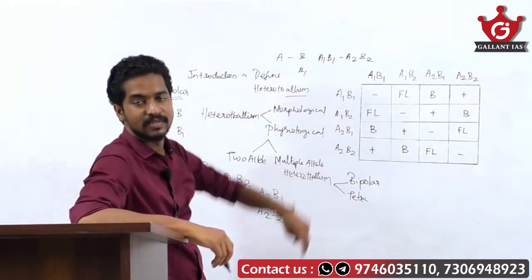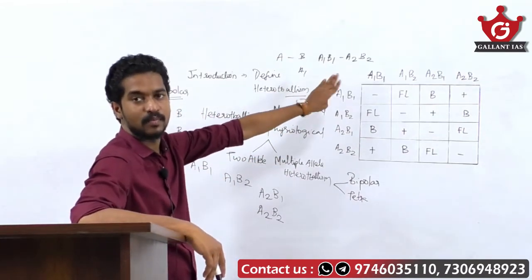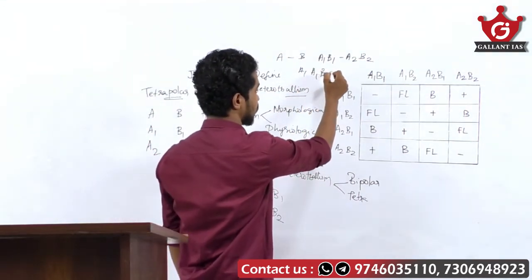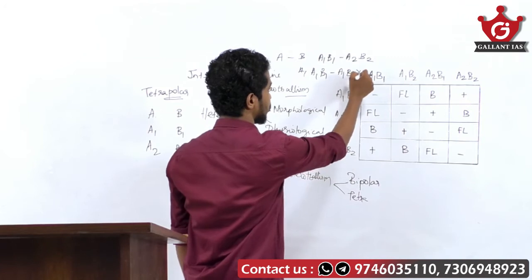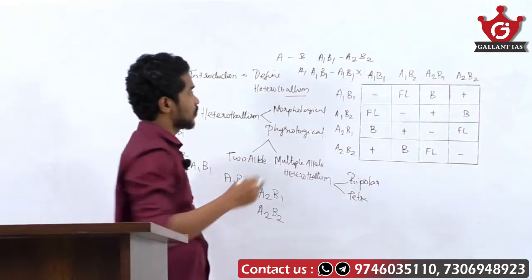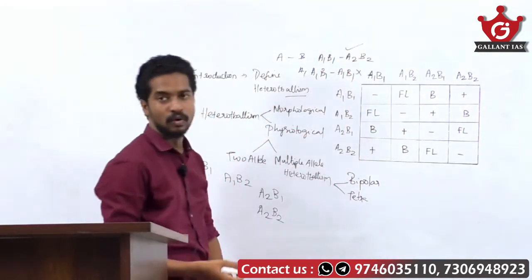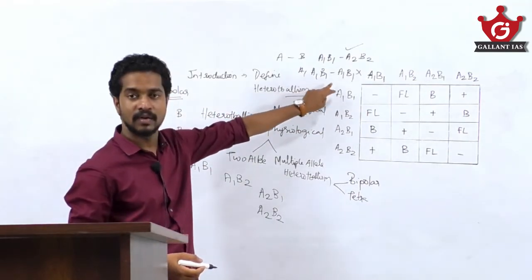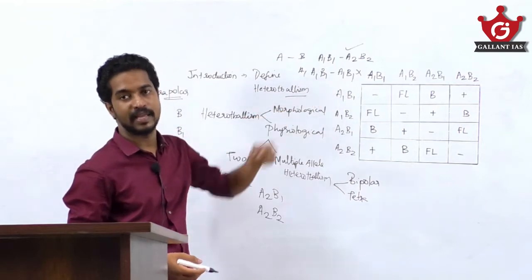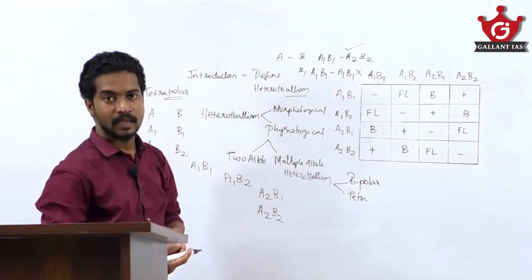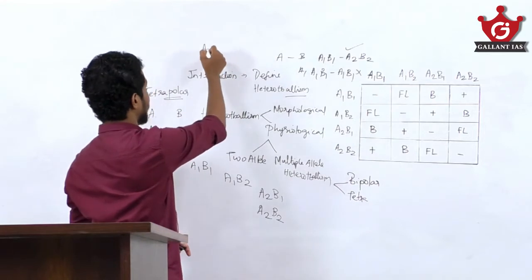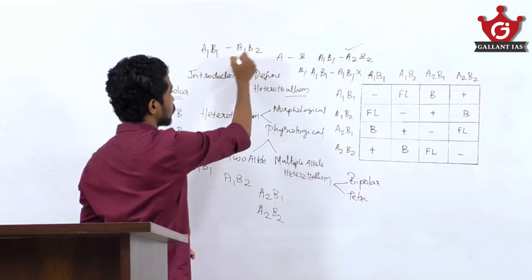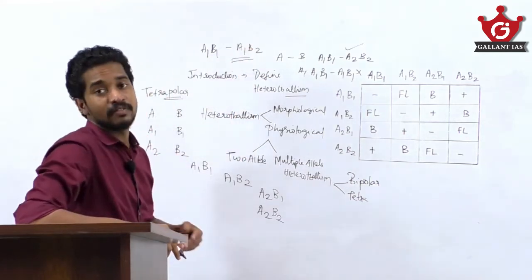Here both the gene loci, A and B, are different. A1 B1 will not mate with A1 B1. It is only compatible with A2 B2. A1 B1 is incompatible with A1 B1. And if A1 B1 is crossed with A1 B2, it is not fully compatible.